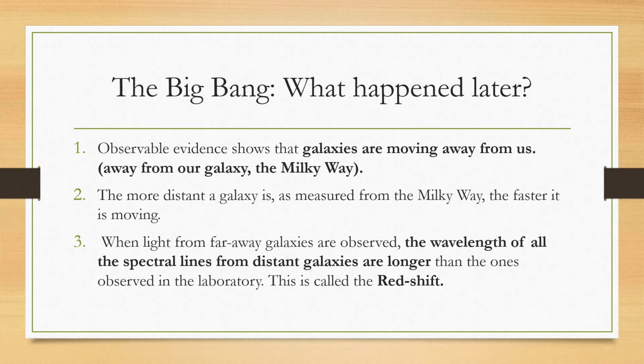And when we talk about this expansion, we are able to measure the light that is coming from these galaxies that are moving far away in the universe, and we can see that the wavelength of the light coming from these galaxies is shifted towards what we call the red shift, because it is a little longer than what we observe in the laboratory. So this is the red shift. The red shift offers very, very strong evidence that the universe is expanding. The expansion of the universe offers further evidence that the Big Bang actually took place and it started from a central position.